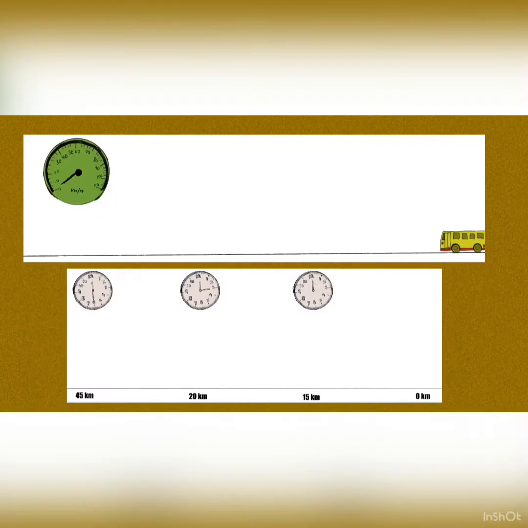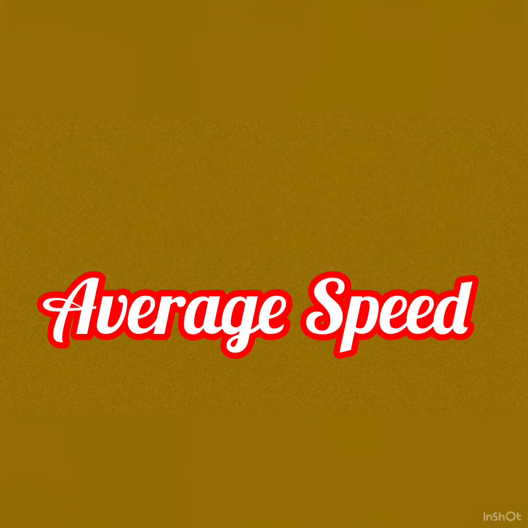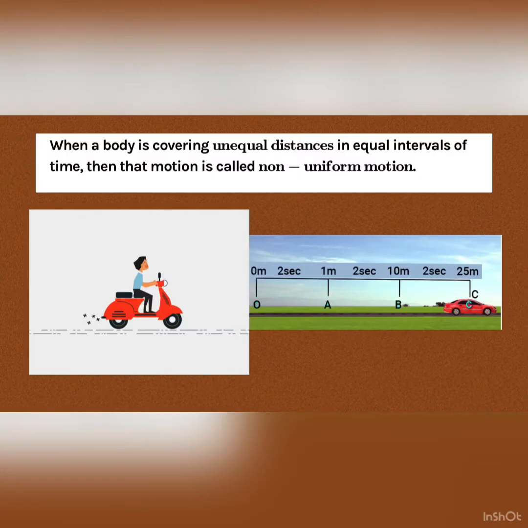It keeps fluctuating. So the given data cannot imply in any way that the car covers 14 meter in every second. So if this is not constant, then what is the speed called? This speed is called average speed. With the help of some more examples, we can understand it well.